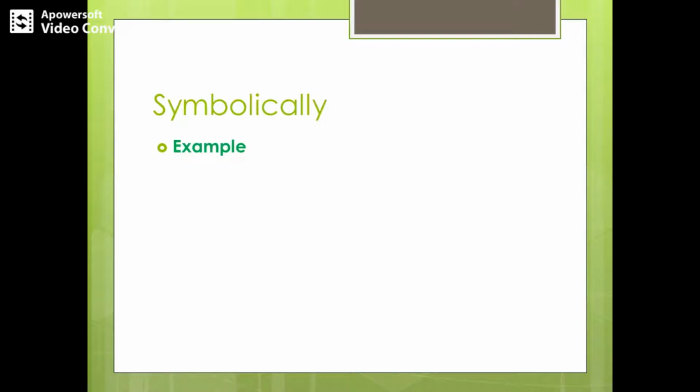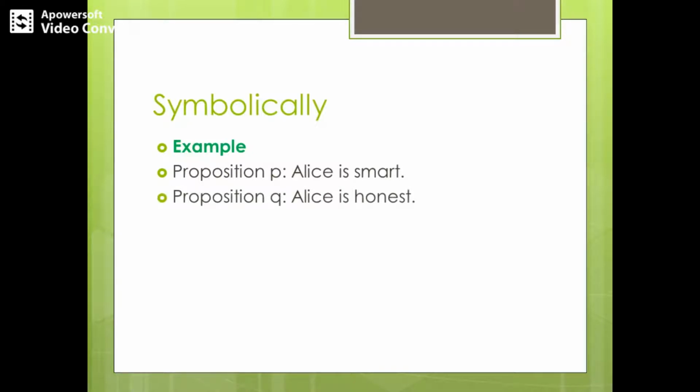So let's take 2 propositions. The first proposition P tells us that Alice is smart, and the second proposition Q says Alice is honest. So if I want to say that Alice is smart and honest, it means that Alice is both smart as well as honest.